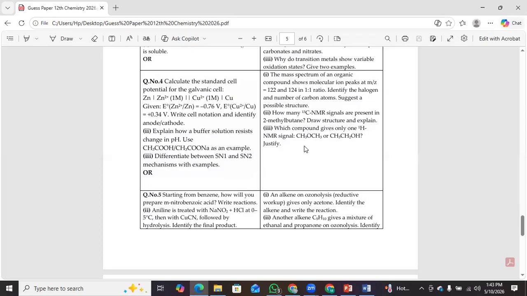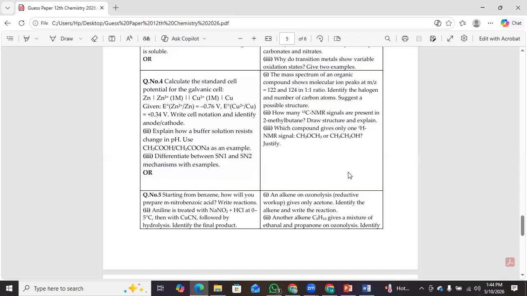Optional question for question number 4 is, the mass spectrum of an organic compound shows molecular ion peak at m/z 122 and 124 in 1:1 ratio. Identify the halogen and number of carbon atoms. Suggest a possible structure. How many CNMR signals are present in 2-methylbutane?